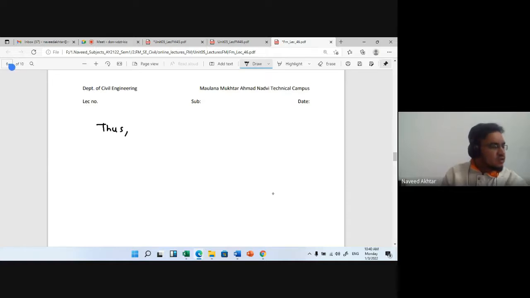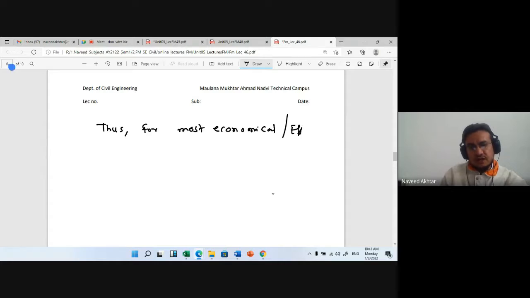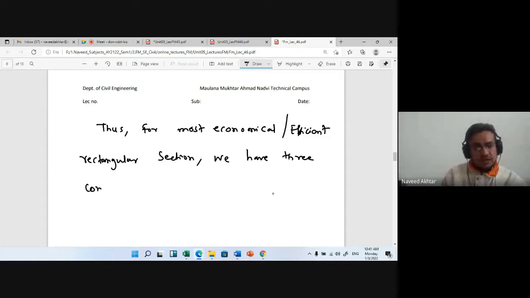Thus, we can write that for the most economical or most efficient rectangular section, we have three conditions to be satisfied.